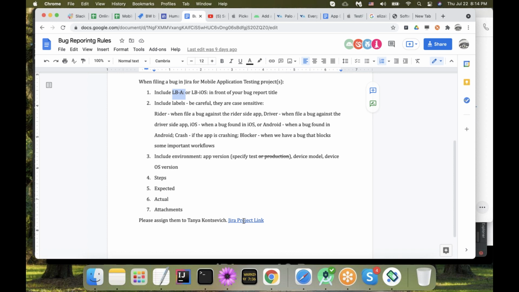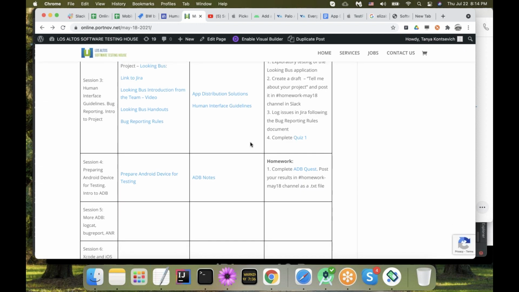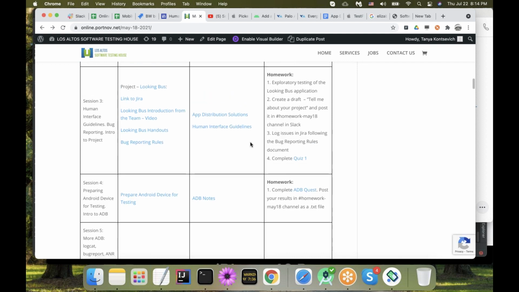So exploratory testing. And then we will review a few bugs from whoever is going to file bugs, and we are going to review them next time. I will see if we have any bugs. What else do we need to do for next time, for Monday?